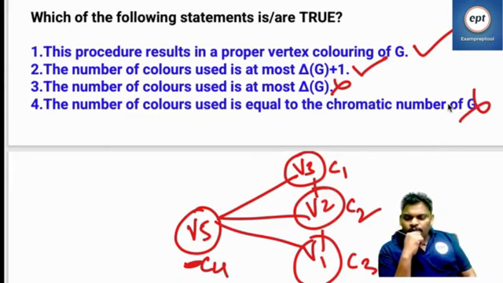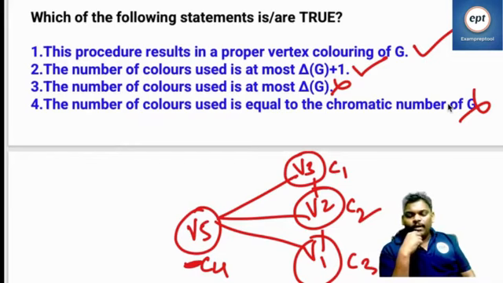This procedure results in a proper vertex coloring of G. Okay. The number of colors used is at most delta G plus 1. The number of colors used is at most delta G? No, if it is a complete graph, it needs delta G plus 1. The number of colors used is equal to the chromatic number of G?